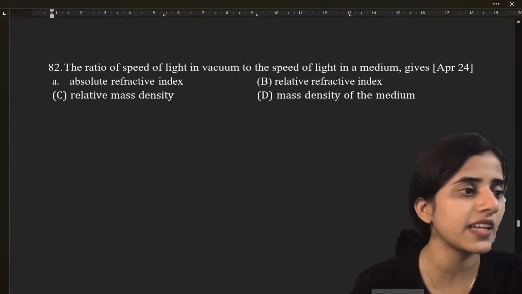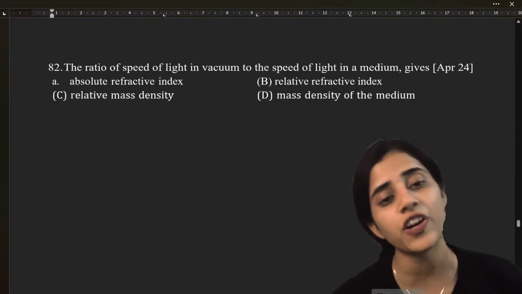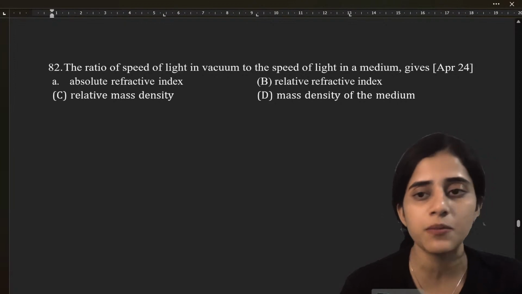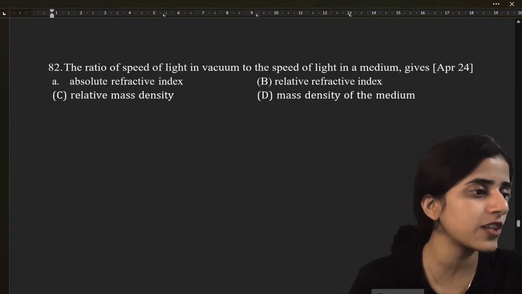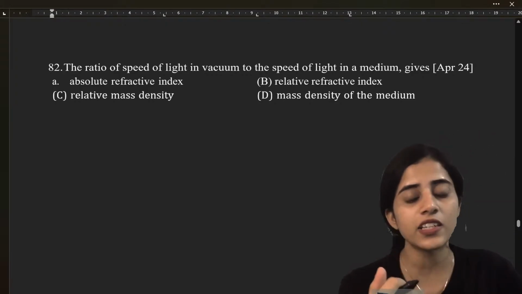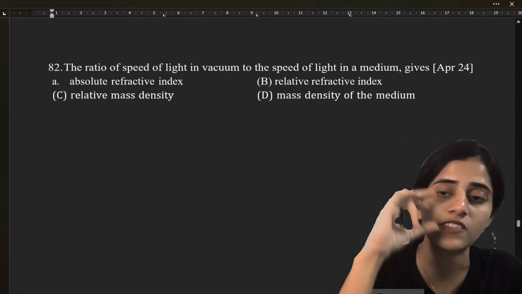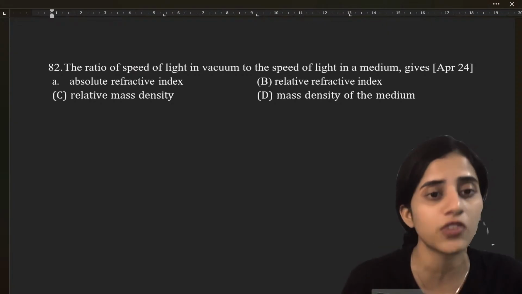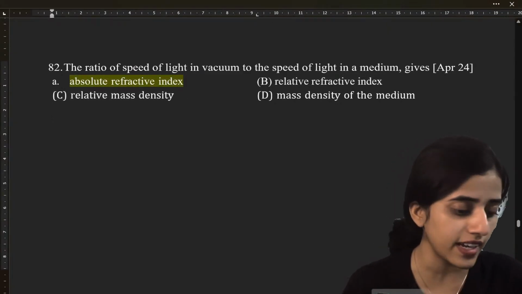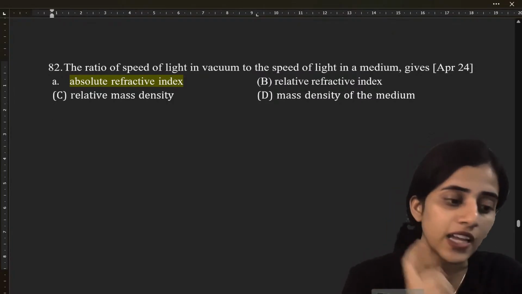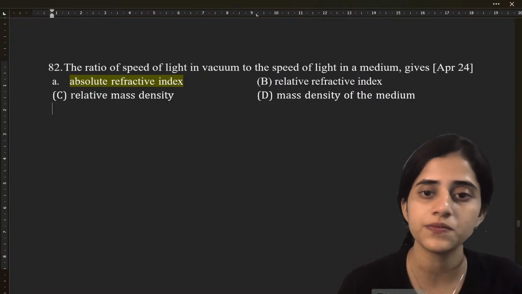The answer is absolute refractive index, because what is n? n is c by v. What is n? Refractive index. n is the absolute refractive index. What is relative refractive index? If you compare the refractive index of two media, then that is relative refractive index. But A is absolute refractive index because n is equal to c by v. Okay?